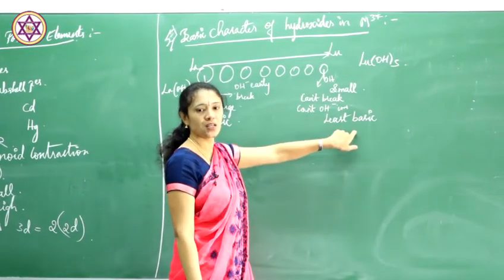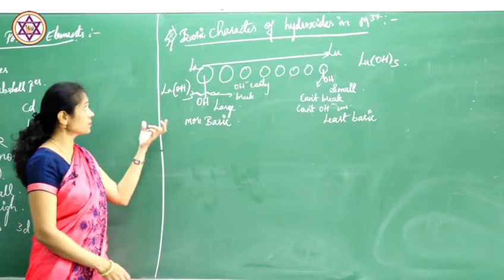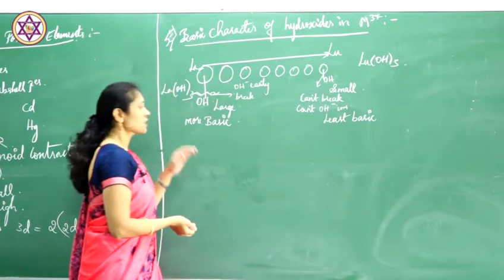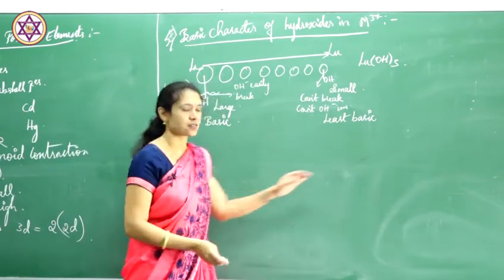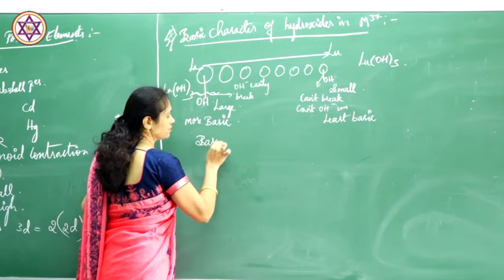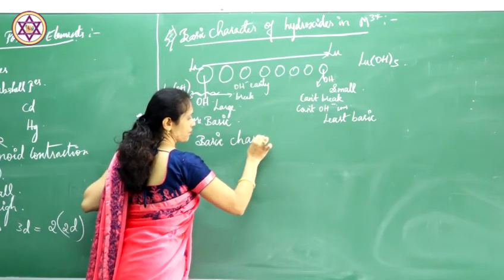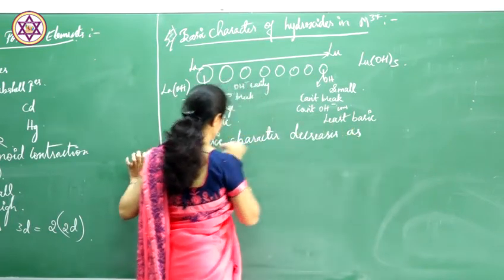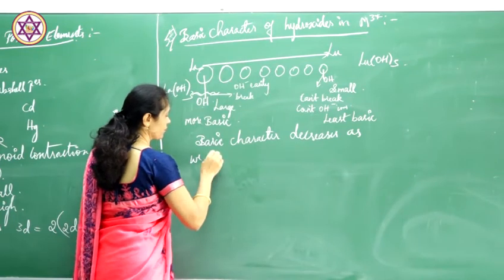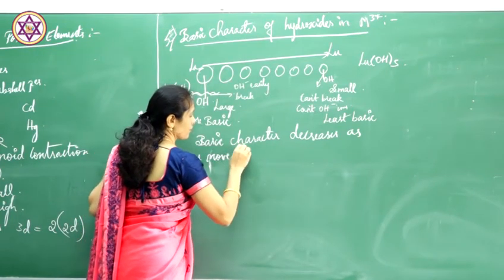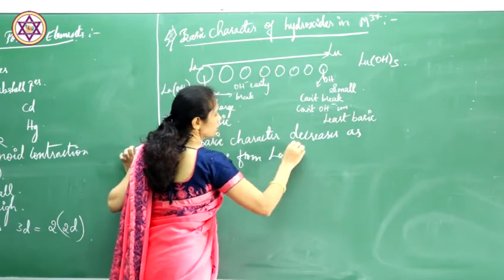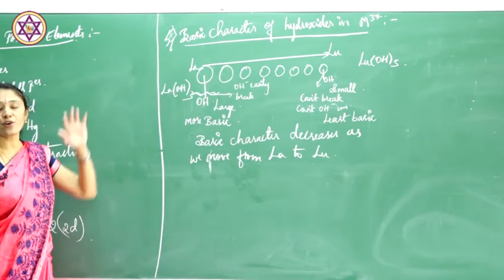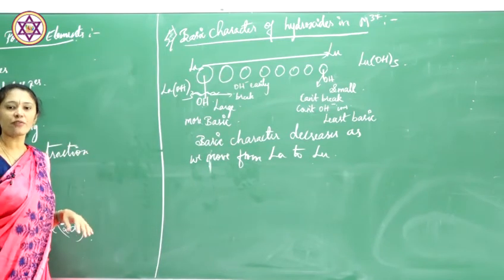That is, lutetium is least basic. Coming to the basic character, when you move from lanthanum to lutetium, basic character decreases. This is about the basic character of hydroxides of lanthanides.